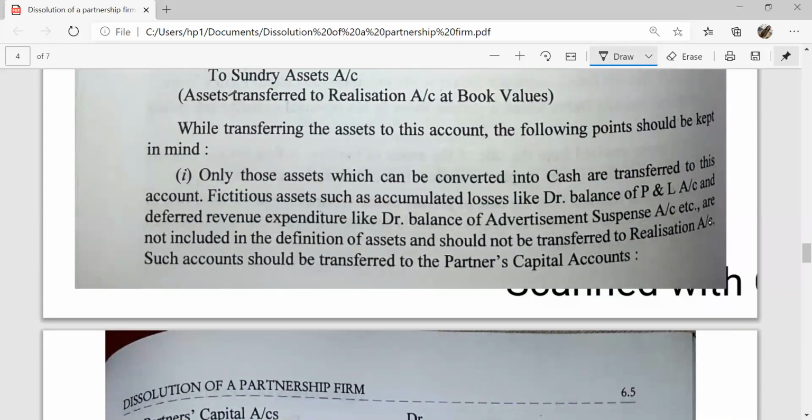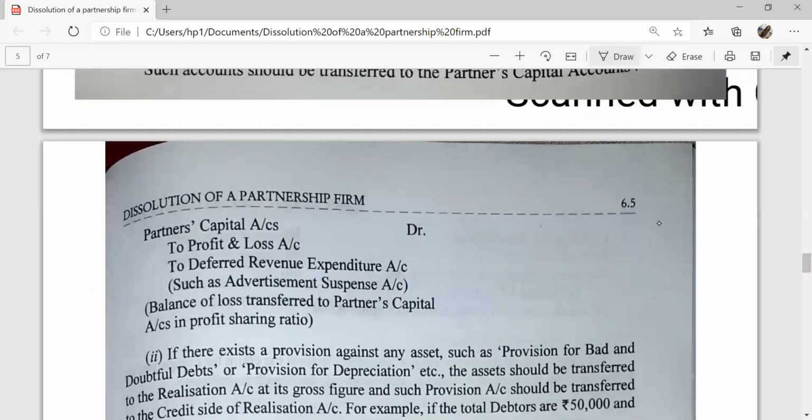Fictitious assets, such as accumulated losses like the debit balance of profit and loss account, and deferred revenue expenditure like the debit balance of advertisement suspense account, are transferred to the partners' capital account, and these are not to be transferred to the realization account. Partners' capital account debit to profit and loss and to deferred revenue expenditure. The balance of loss is transferred to the partners' capital account in the profit sharing ratio.